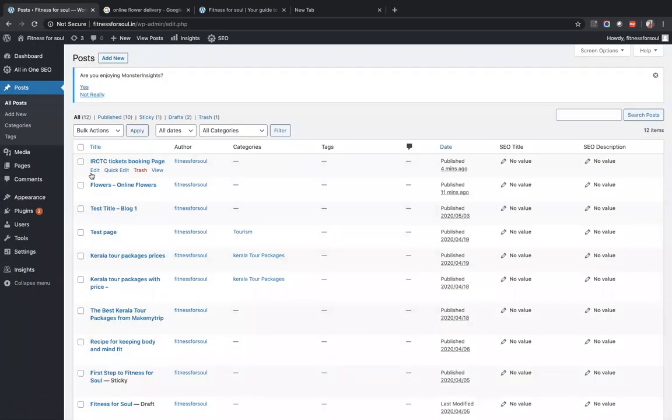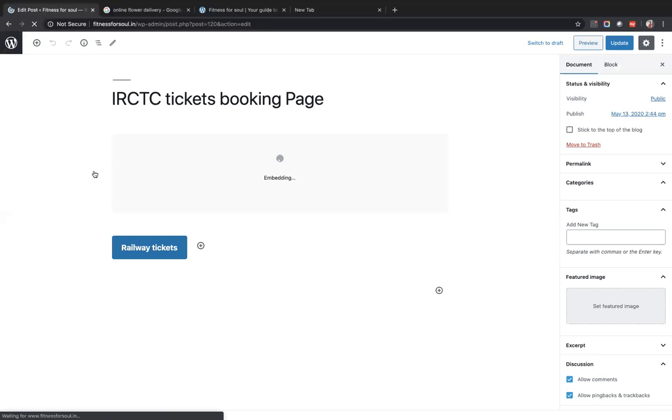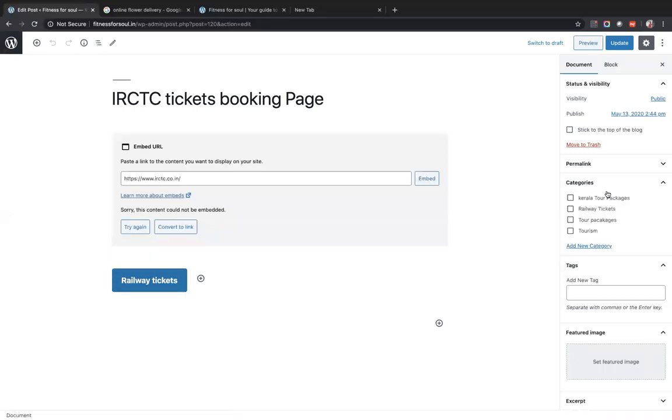We'll go to this page, click on edit. So any page can be added to a specific category by clicking on edit. And on this side, you will see all the categories that we have added. We will click on railway tickets and update. Understood this time? Yes, just tick on the railway tickets and it will be added to the category.